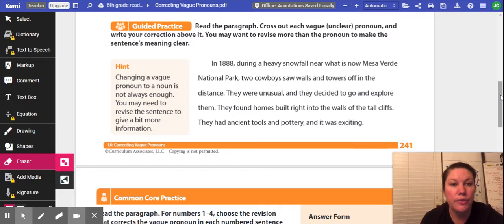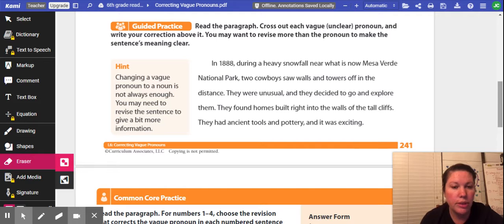Okay, so let's start with the first sentence. In 1888, during a heavy snowfall near what is now Mesa Verde National Park. Is there anything wrong with that part? No, there's nothing wrong with that part. Okay, because there's no pronoun that's off. That seems like a pretty clear section. Okay, it says they were unusual and they decided to go, nope, sorry. Two cowboys saw walls and towers off in the distance.